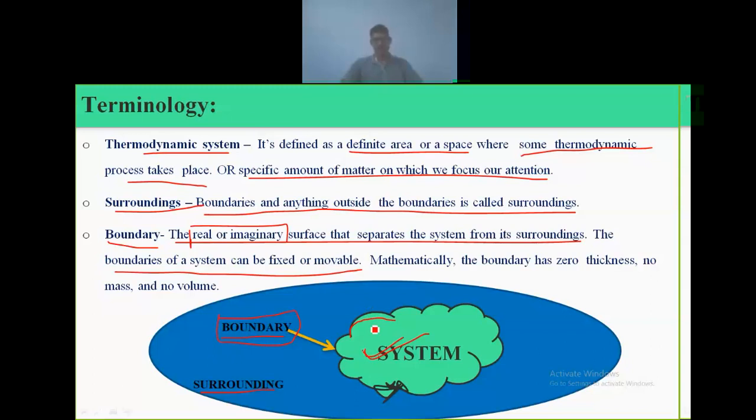Mathematically, the boundary has zero thickness, no mass, and no volume. This is the most important statement. The boundary has zero thickness, theoretically. It should not have mass and should not have volume, meaning thickness will be zero. It's just an imaginary line, or a real line, which separates the system from its surroundings.